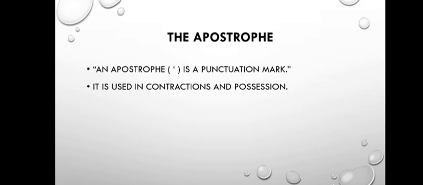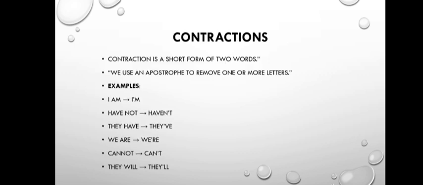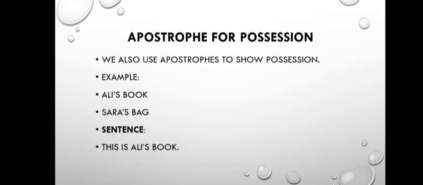Now we learn about apostrophe. An apostrophe is a punctuation mark. It is used in contraction and possession. Contraction is a short form of 2 words. We use an apostrophe to remove one or more letters. For example, I am. Here you can see the apostrophe between I and am, which shows the contraction.